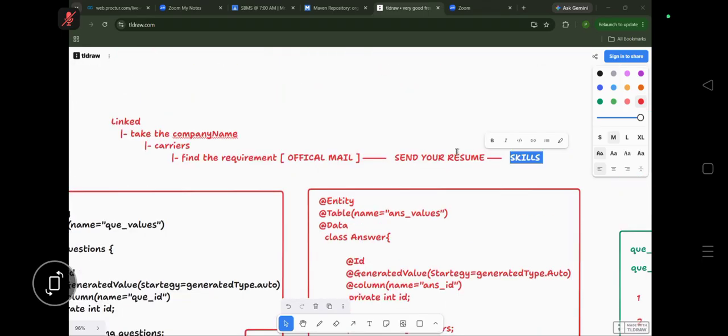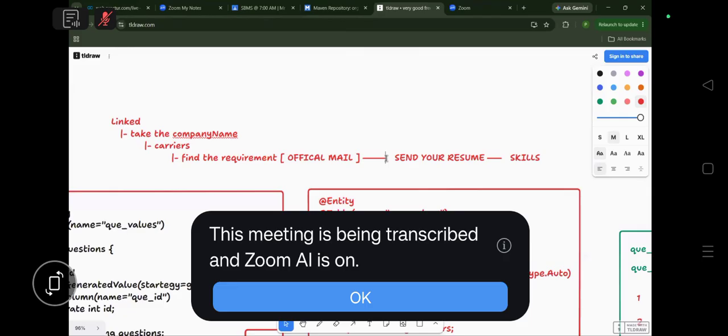Add the skills, send your resume to the official mail by going to the career page, and apply on a daily basis. At least in a day, try to apply to 10 to 15 places from the career pages.